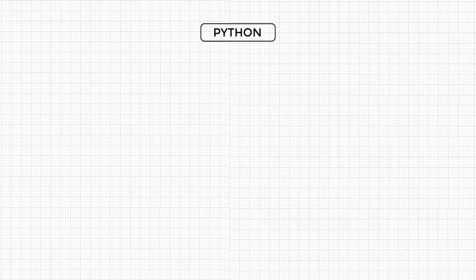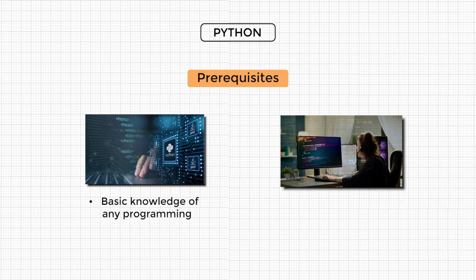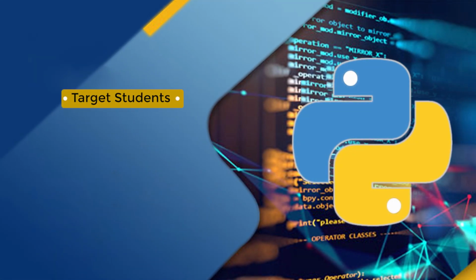Similarly, let's see if there are any course requirements or prerequisites for this. You must have the basic knowledge of any programming language. Also, Python intermediate level knowledge is a must. Now, let's see who our target audience is. It could be anyone who wants to learn Python. Basically, anyone who already has earlier knowledge of Python and wants to upgrade themselves to the new skill sets that we are going to cover in this course is also welcome to go through this particular course.